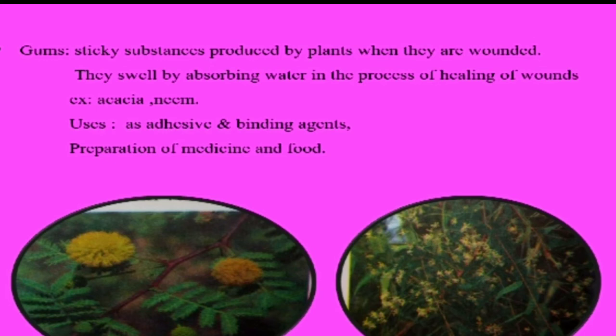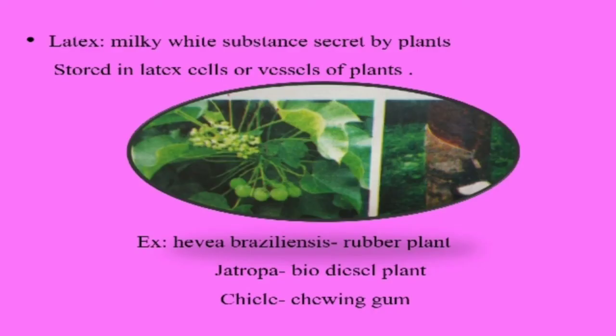Gums. The gums are the sticky substances produced by plants when they are wounded. They swell by absorbing water in the process of healing of wounds. Examples are acacia and neem plants. The gums are used as binding agents, and also they are used in the preparation of medicine and also food.